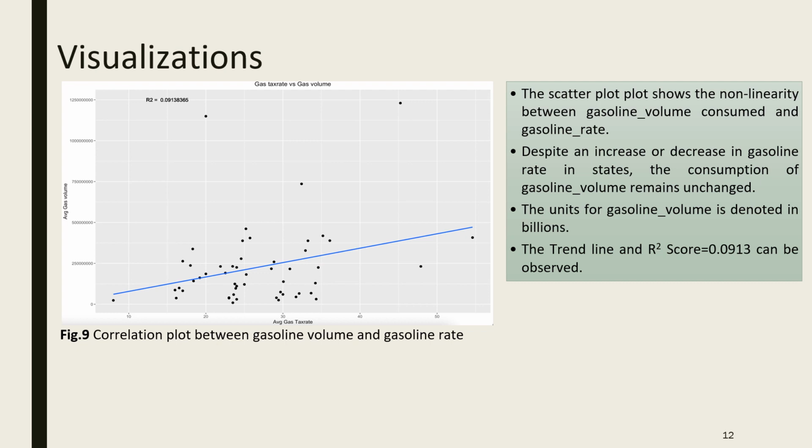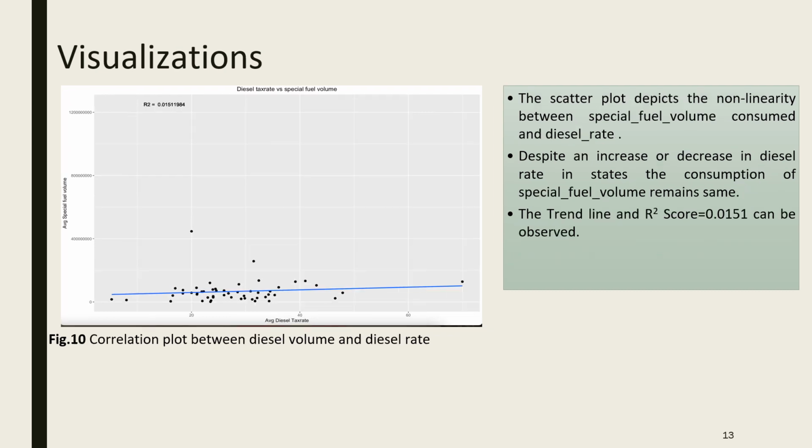We can see the trend line and the R2 score. The R2 score is not near 1. If the R2 score is near 1, we can say that there is linearity, the x and y axis are codependent, and there is a sort of linearity between them. But here the R square value is too low, it's 0.0913. So these x-axis and y-axis are not codependent on each other.